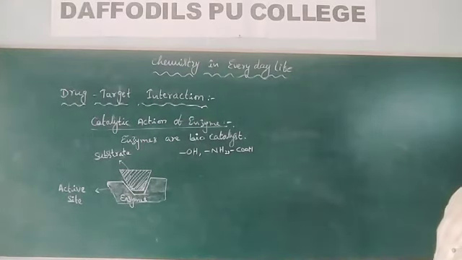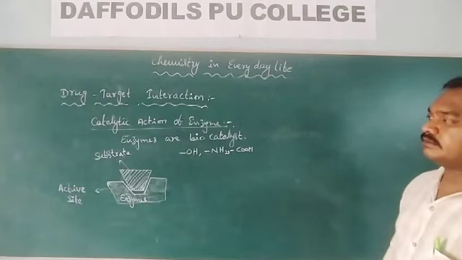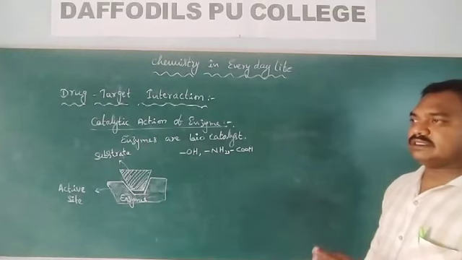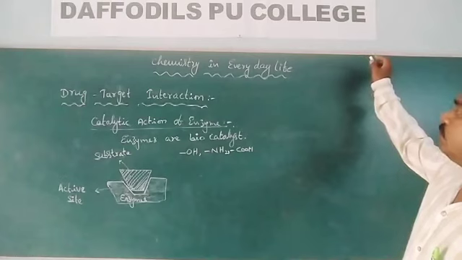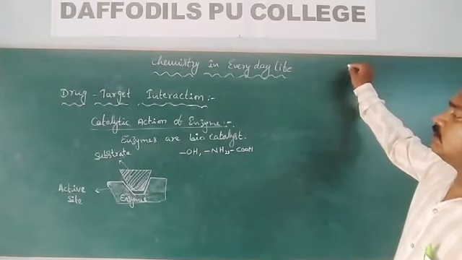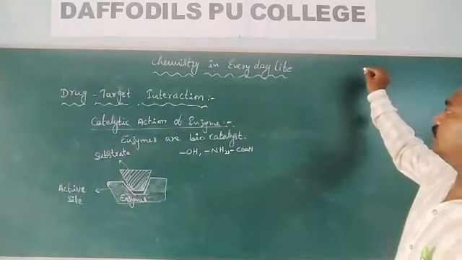Next topic is how a drug is going to interact with enzyme and influence this enzyme activity. Now we are going to discuss drug enzyme interaction.